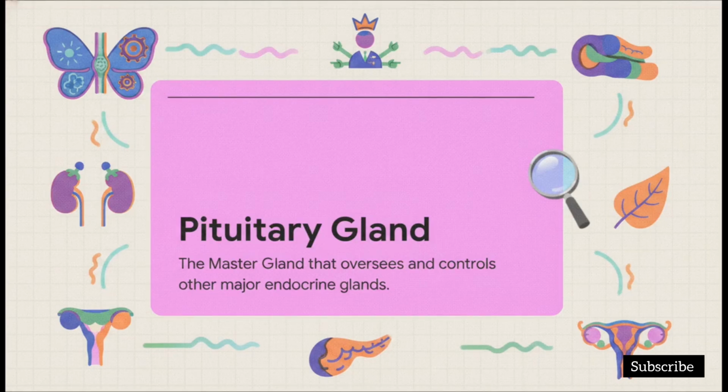The pituitary is known as the master gland. Why? Because it acts like a boss overseeing an entire team of workers. It oversees and directly controls the other major endocrine glands in the body, and that includes the thyroid, adrenal, pancreas, testes, and ovaries. You really can't understand animal hormones without understanding this one master controller.